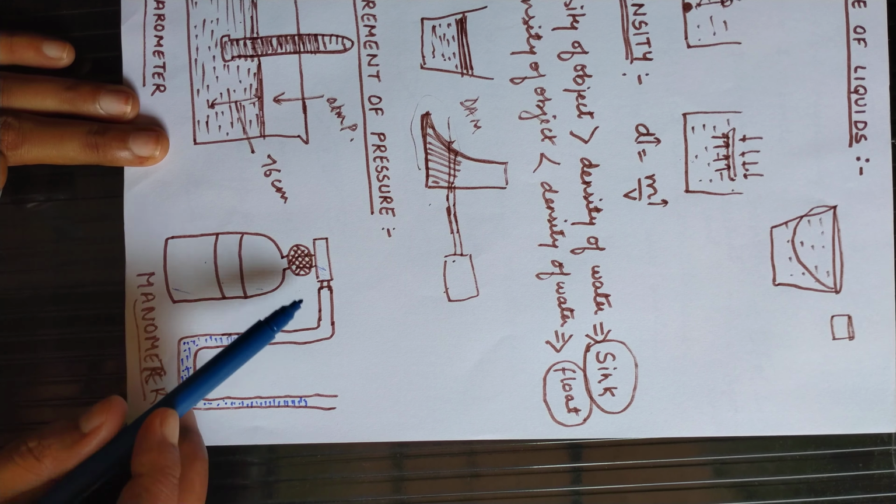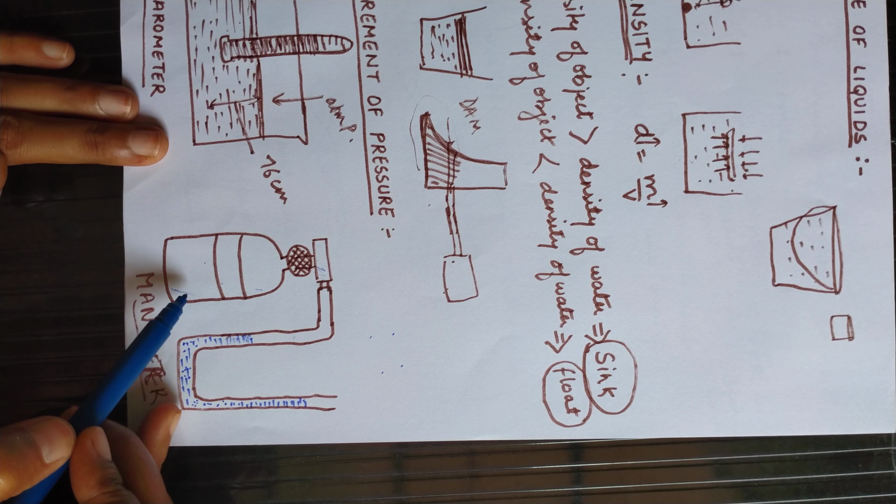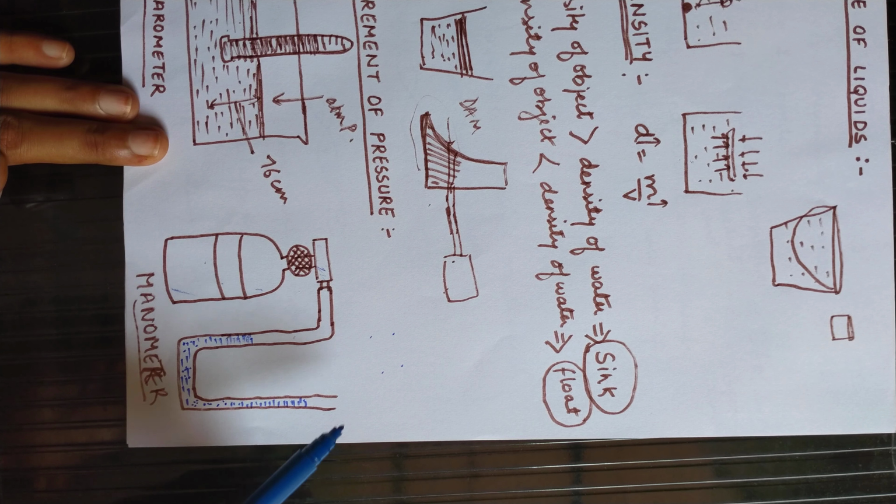But if the pressure of the gas is more as compared to atmospheric pressure, then the level of water in the open tube will increase. If the pressure of the gas is lesser as compared to atmospheric pressure, then the level of water on this side of the tube will increase, and on this side the level of the water will decrease.